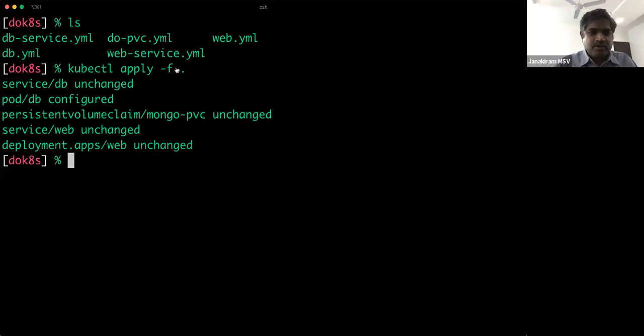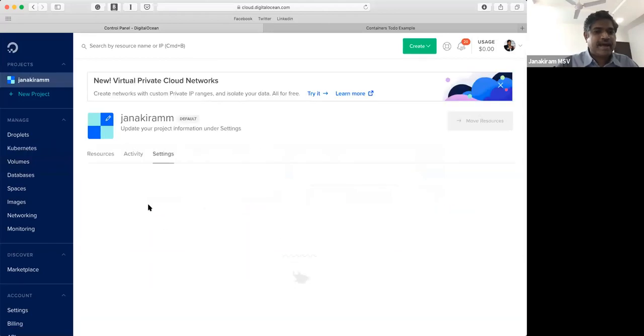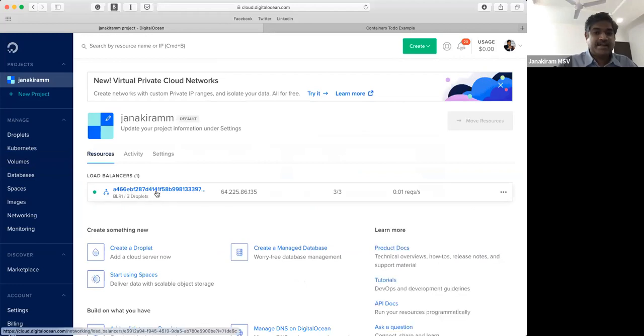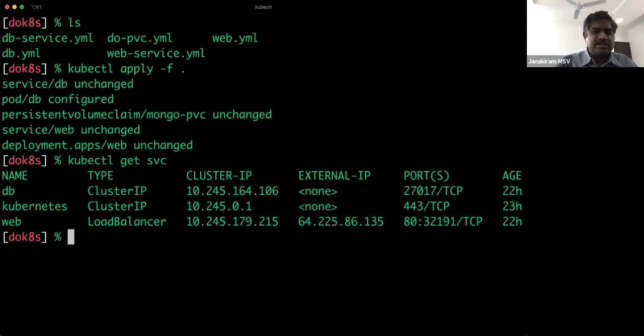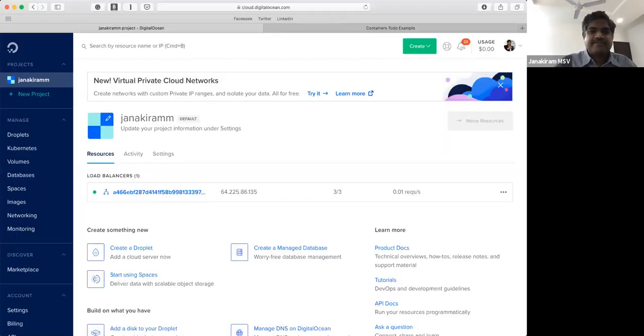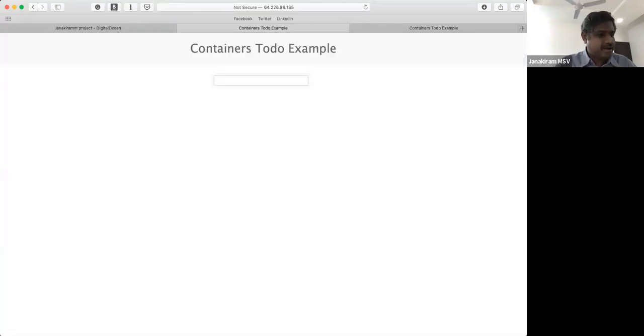Now, if you come back to the console, you also notice that there is a new load balancer created. So this load balancer, if you actually look at get service, shows that my web endpoint is exposed via a load balancer, and this is the IP address. So I'm going to grab this and access it from my browser. So this is now hitting my Bangalore data center of DigitalOcean and it is showing us the new, okay, there was a typo, but never mind. So this is basically how you access the web application. Now that's not all.